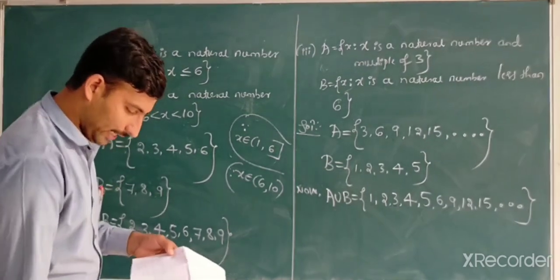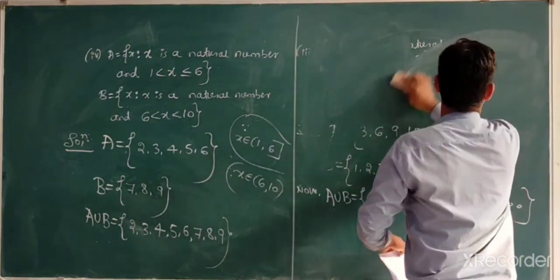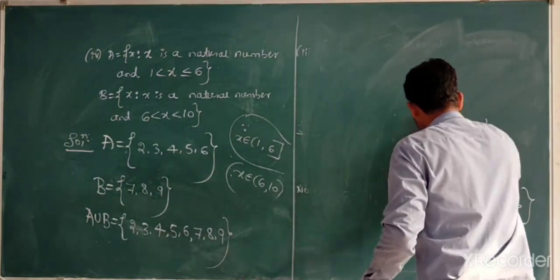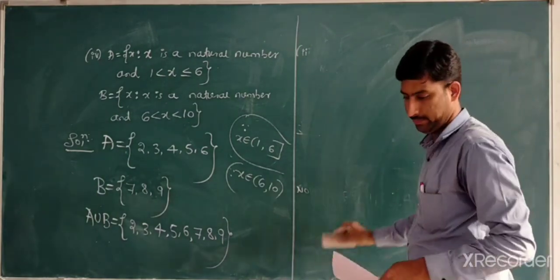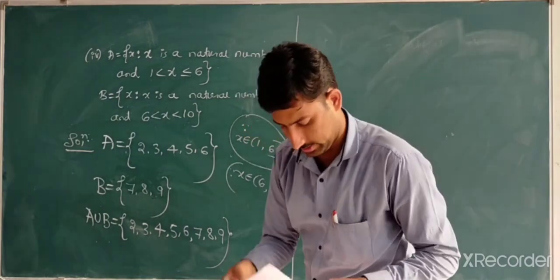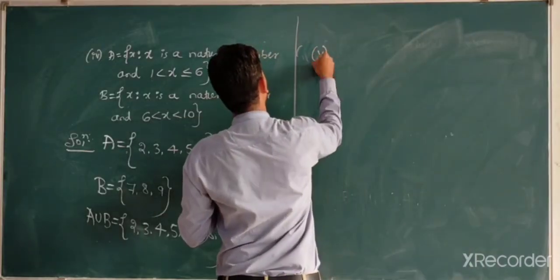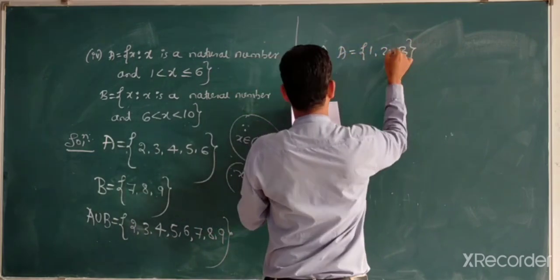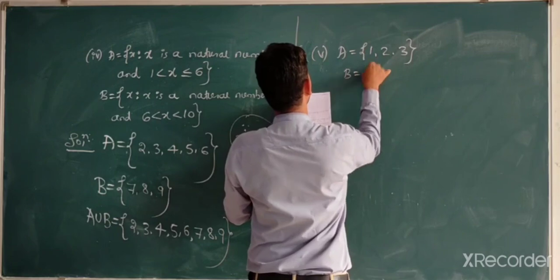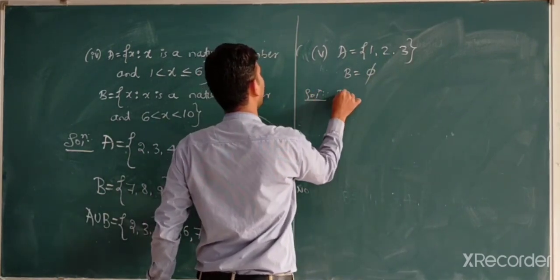After that, they are asking one question. Exercise problems. These problems are somewhat important for the annual exam or midterm exam. The fifth one: A is equal to {1, 2, 3} and B is equal to empty. Find A union B.